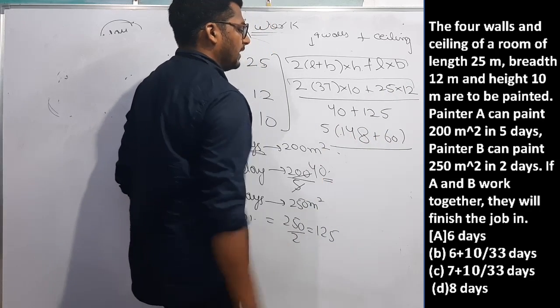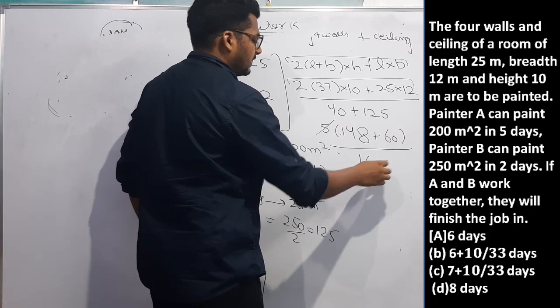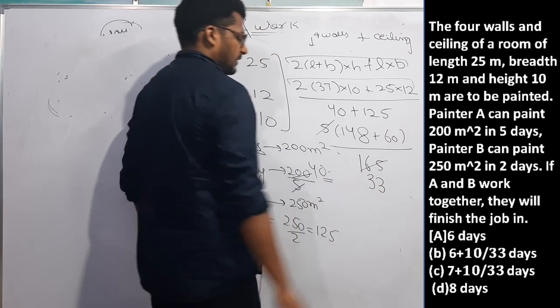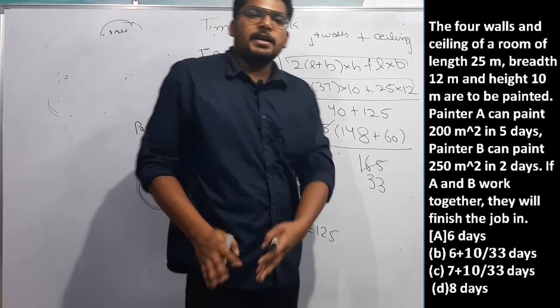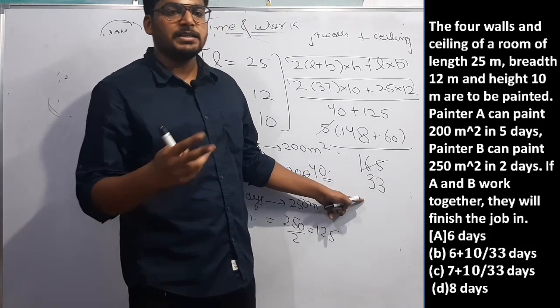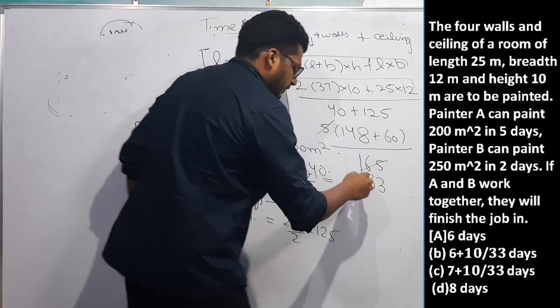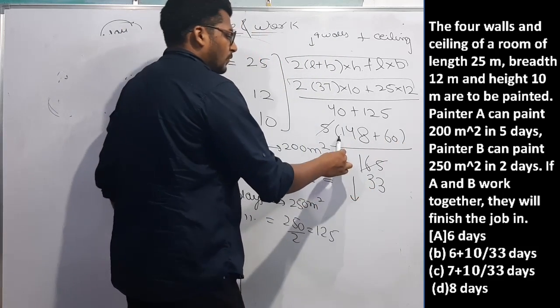And what will become in the denominator? 165. 5 3s are 15, 5 3s are 15. Now we can eliminate two options, option A and option D, because in the numerator 33 is coming, and that is coming only in options B and C. So now we'll check which option is correct from B and C.